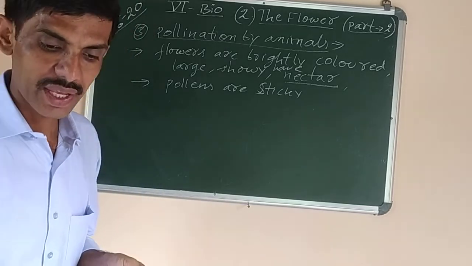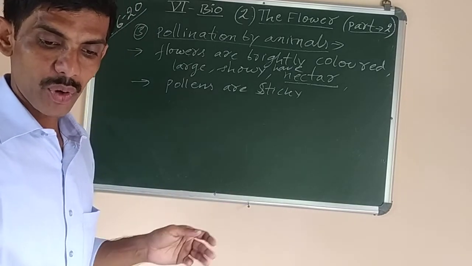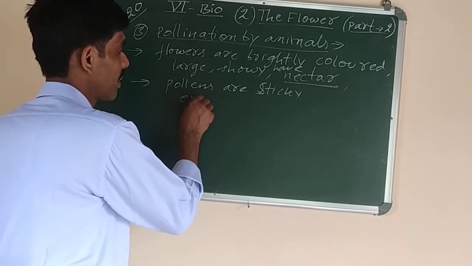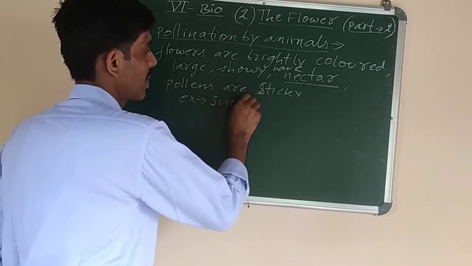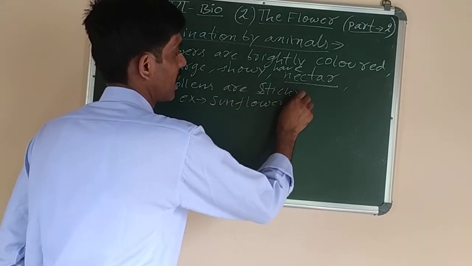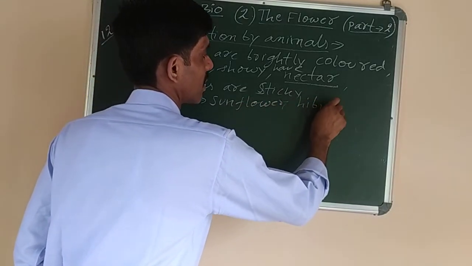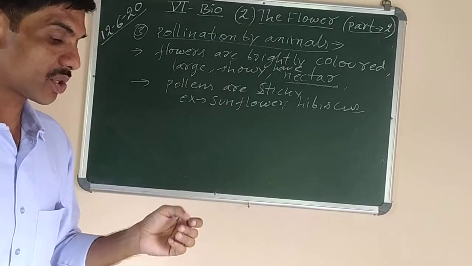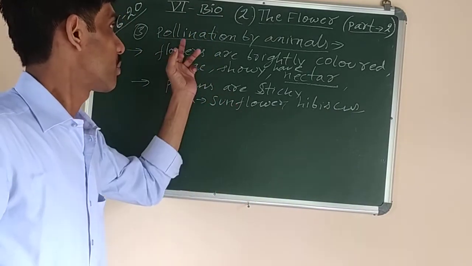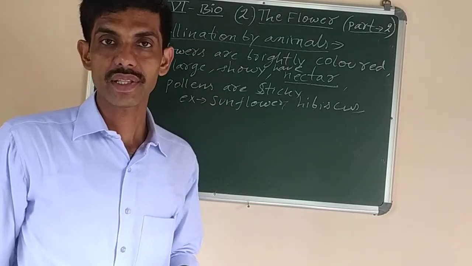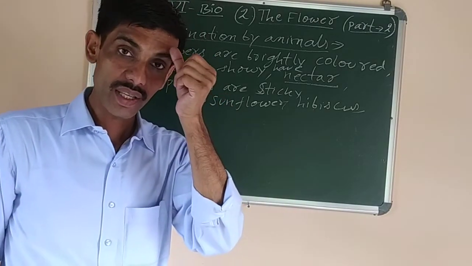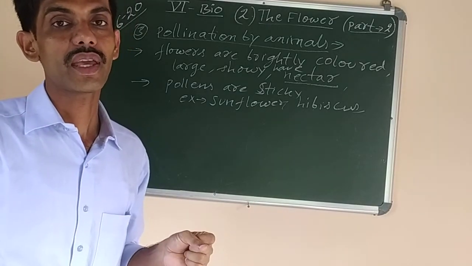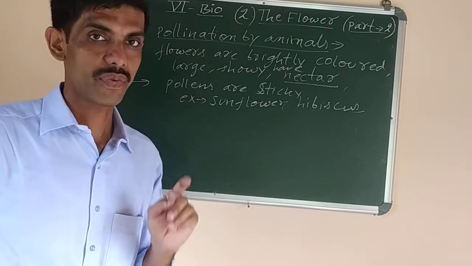Now next we have to study which flower. The pollination in sunflower and hibiscus. Two examples are given: sunflower and hibiscus. Hibiscus means China rose, or Rosa sinensis it is called. In these two flowers, pollination is done by animals, that is by the insects. Similarly, in the largest flower called Rafflesia, pollination is done by elephants, that is called elephophily.